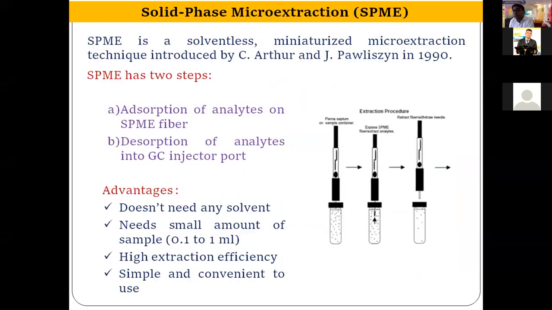So now we will discuss the first micro extraction technique, that is SPME. As I have told earlier, it is the father of micro extraction techniques, introduced in 1990. Basically, as you can see in this figure, if it is visible, we have a syringe-like structure here, and there is a 1 centimeter long PDMS coating on that fiber. This is a fiber 1 centimeter long, and it has a coating of PDMS, polydimethylsiloxane.